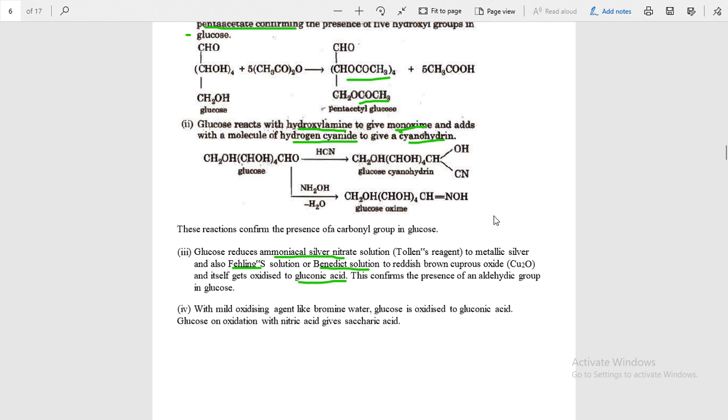The structure of gluconic acid is, you see here, I am drawing this structure.